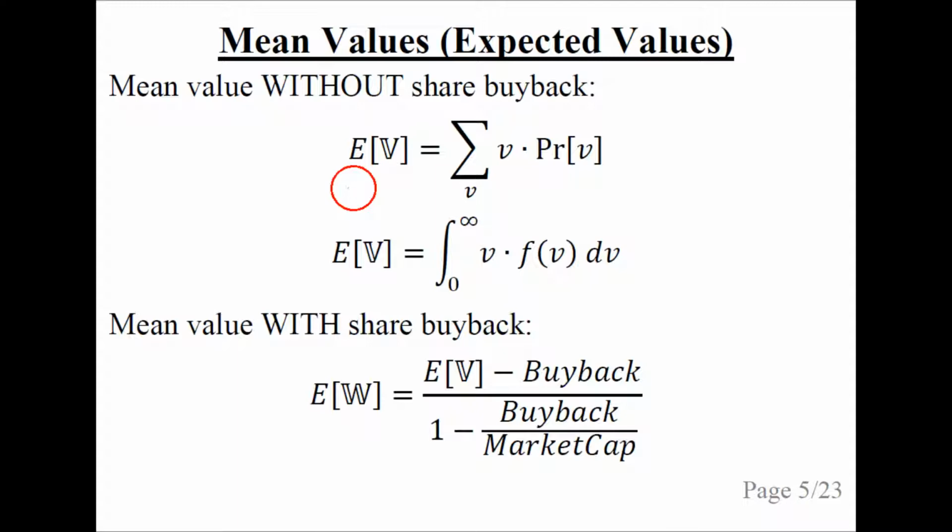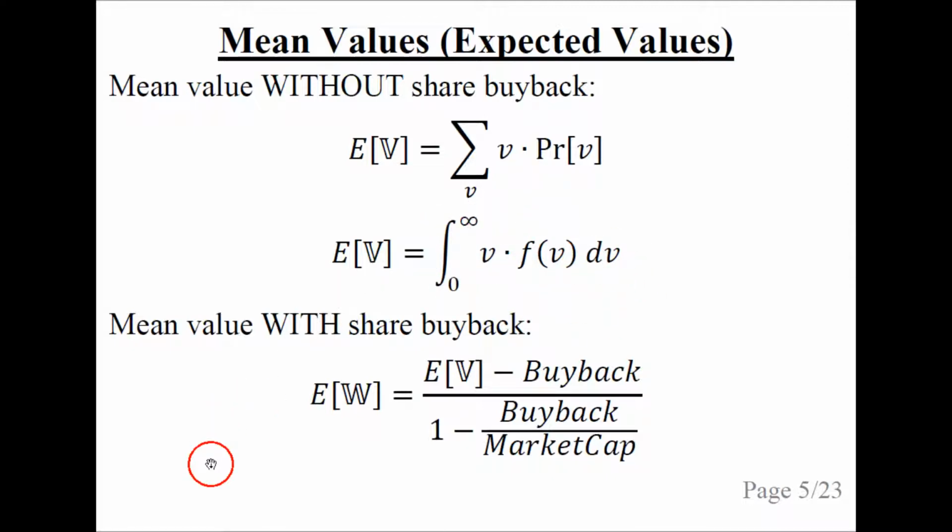The mean value without a share buyback is denoted E of the stochastic V. If V is a discrete variable, then this is a formula for calculating the mean value. And if it is a continuous variable, then the formula is this integral here.